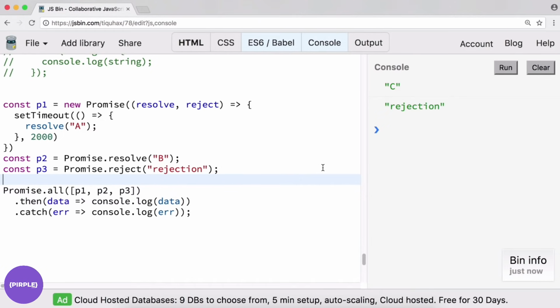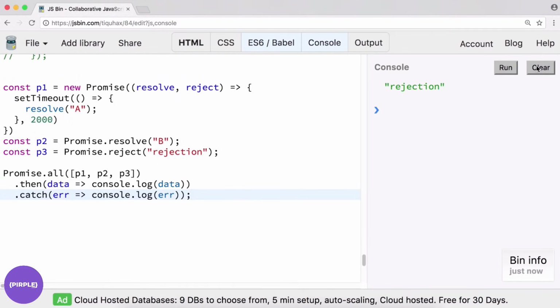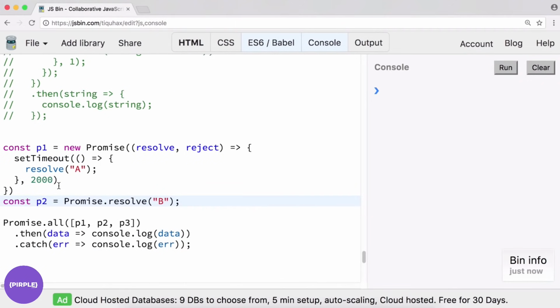Now, why would you want to do this? Well, it could be handy if you're accessing two different APIs, like you're doing a fetch request to one API, and then you're doing another fetch request to another API. And once you get them both back, you need to do some kind of transformative action, for example. Well, let's say we have some kind of async action. We'll do P1 and P2, and we could be, say, querying a database or accessing a couple different external APIs, for example. So let's say P1, we'll still do a new promise, we'll still do a set timeout, but we will resolve in 1 second.